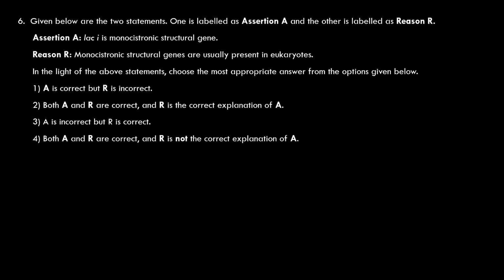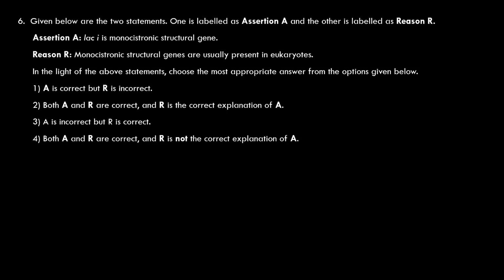A cistron is that portion of the gene which has got information for the formation of proteins. Monocistron has got information for the formation of only one type of protein. The lac I is monocistronic structural gene only. It has got information for the formation of only one type of protein, that is repressor of lac operon.